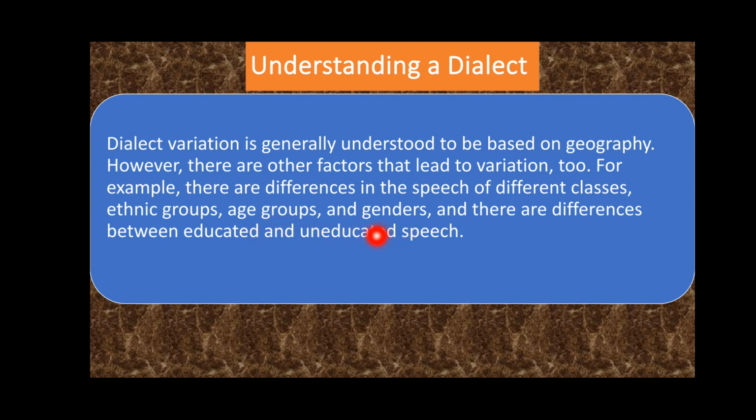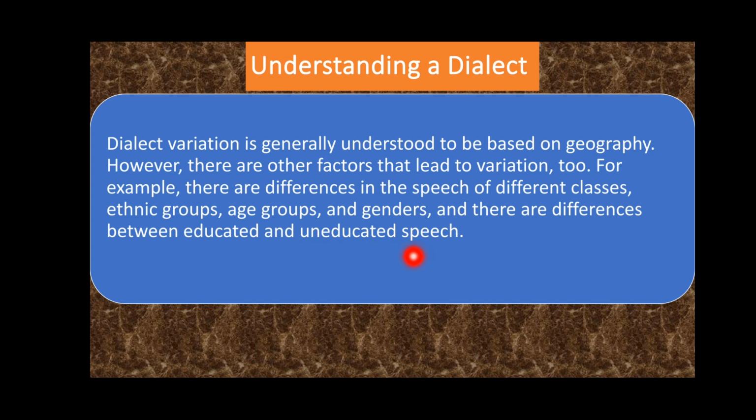And sometimes this variation exists on the basis of gender, like female language is different than male language, right? So we have different variations, and there are differences between educated and uneducated speech. For example, if Pashto is spoken by a highly educated person, he or she will speak one variety of Pashto. And if Pashto is spoken by an uneducated person, he or she will use another variety of Pashto language.